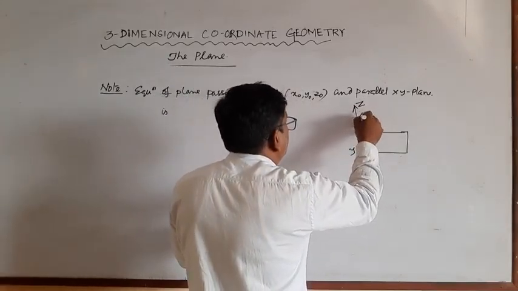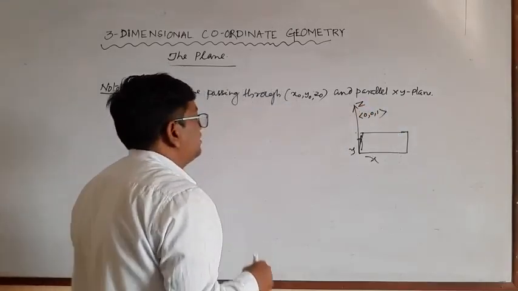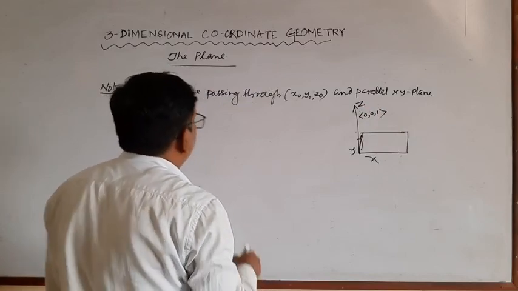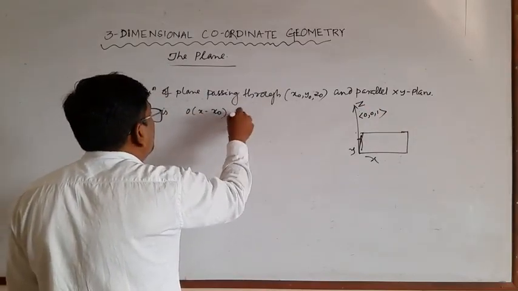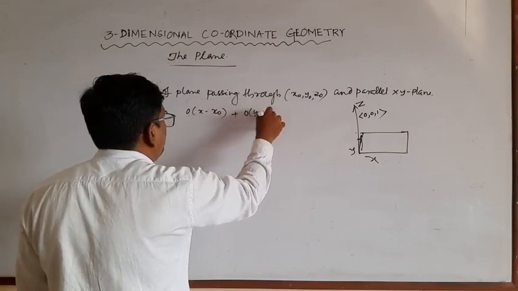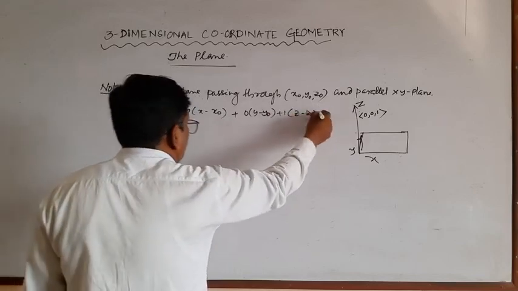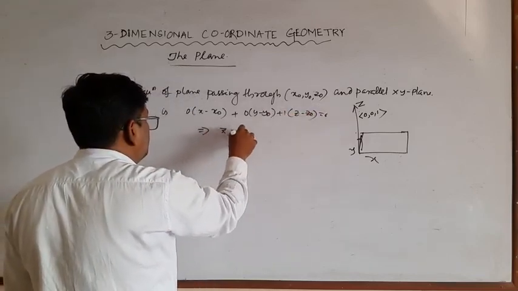That is 0, 0, 1. So the DRs are 0, 0, 1: 0 into x minus x naught plus 0 into y minus y naught plus 1 into z minus z naught is equal to 0. So z is equal to z naught.